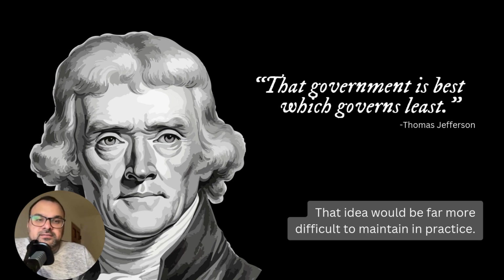And unfortunately, those are ideas that you see throughout history. Famously, Ronald Reagan, in the early to mid 80s, was famous for saying that the era of big government was over, and that the government should get out of the way. Smaller government. So these are ideas we still see today. But this idea is far more difficult to maintain in practice, especially for the ideas that Thomas Jefferson wanted to accomplish. So let's take a look at how that plays out.